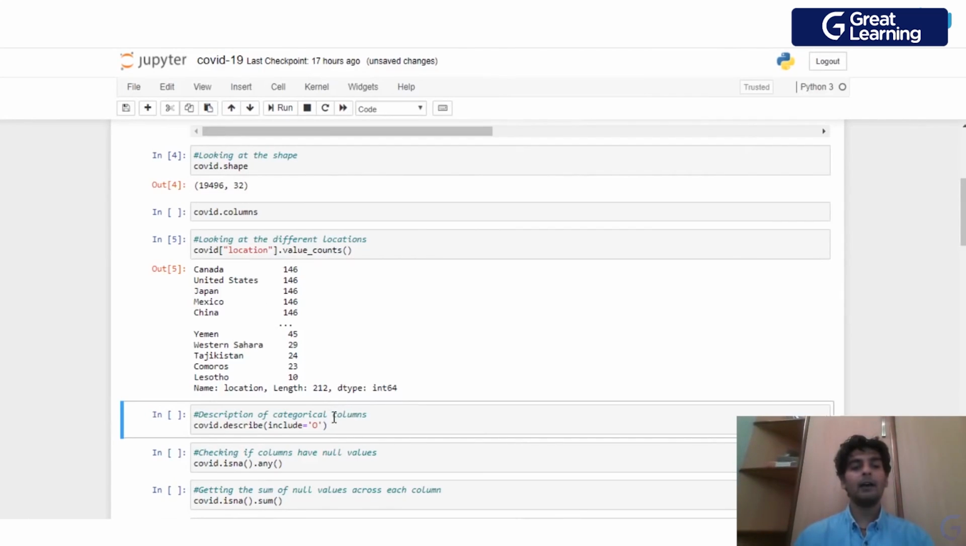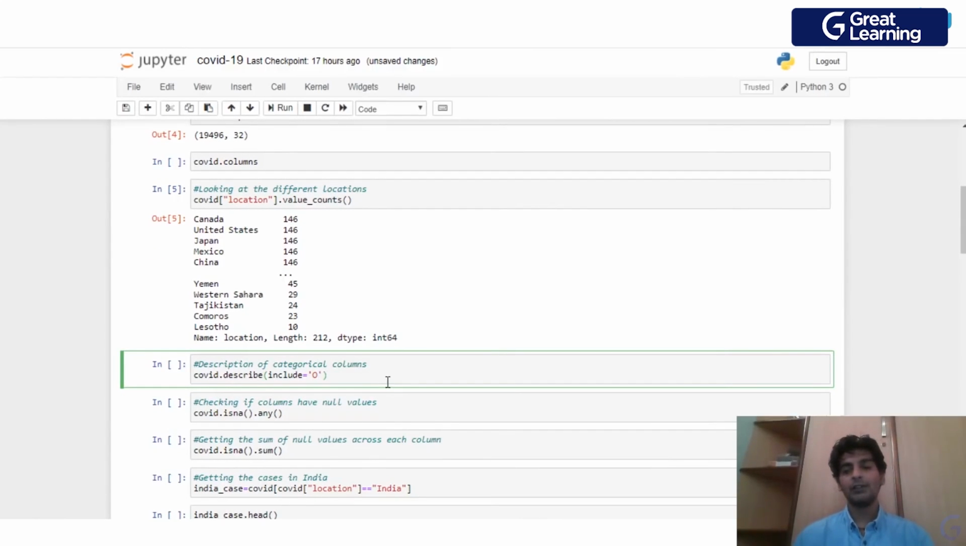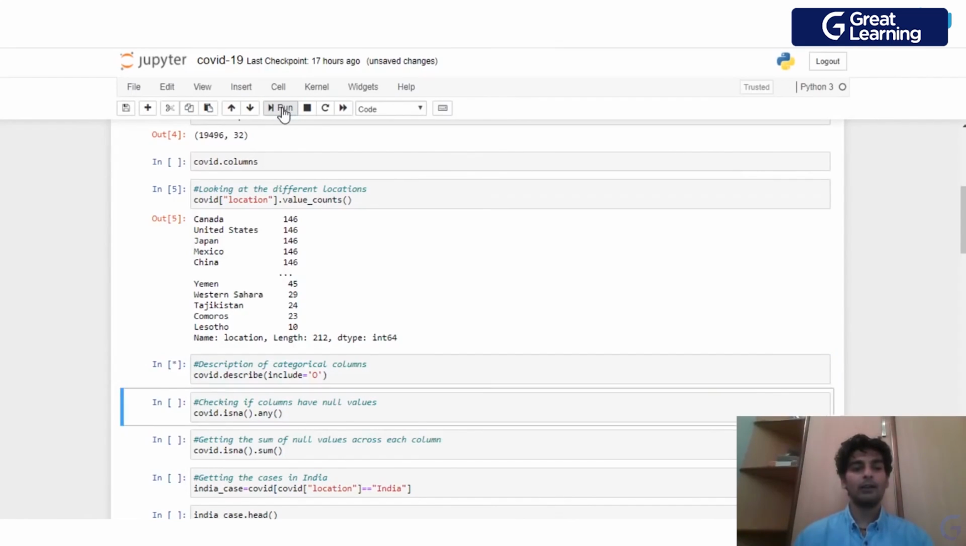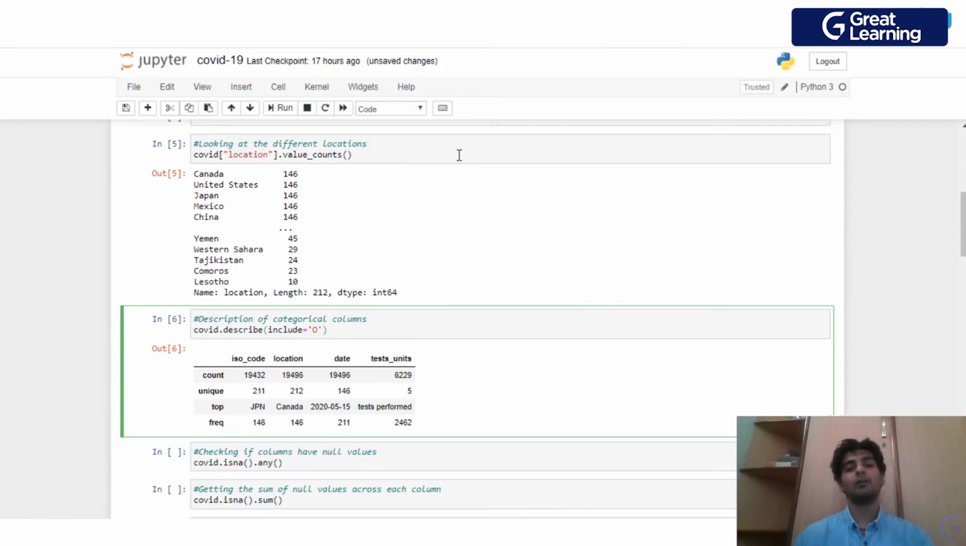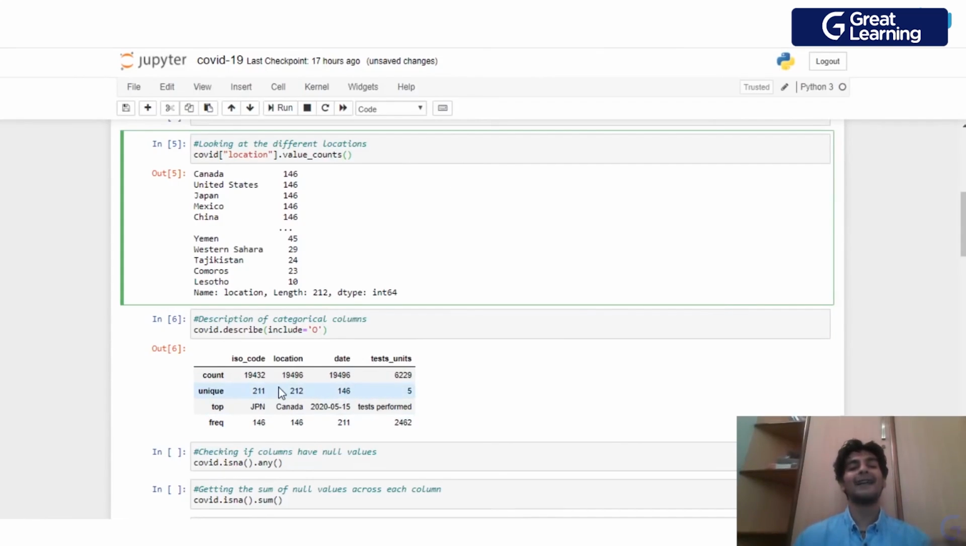And now we will understand the categorical columns in detail. To understand the categorical columns, we'll be using the describe method. So we'll just type covid.describe with include equal to O. When we say include equal to O, this gives us a description of all the categorical columns. Here the categorical columns are ISO code, location, date, and test units.